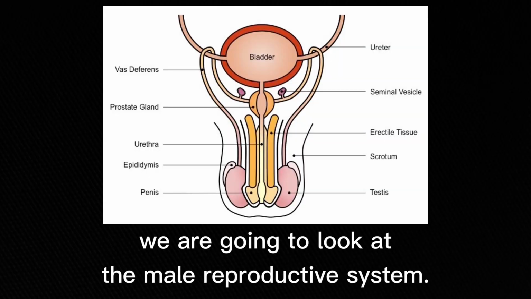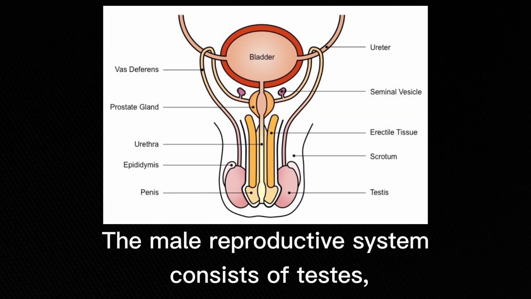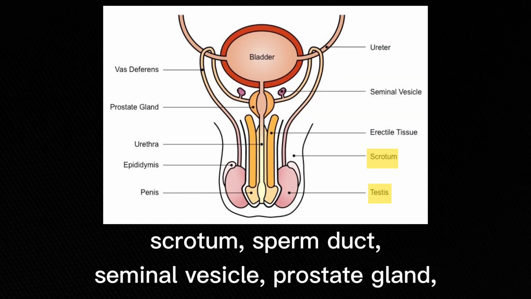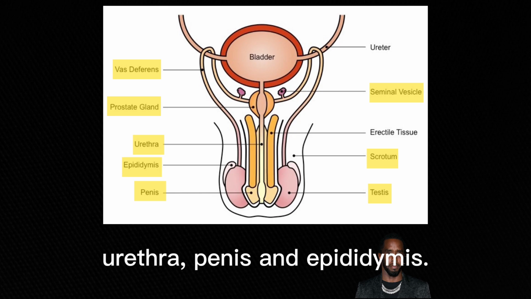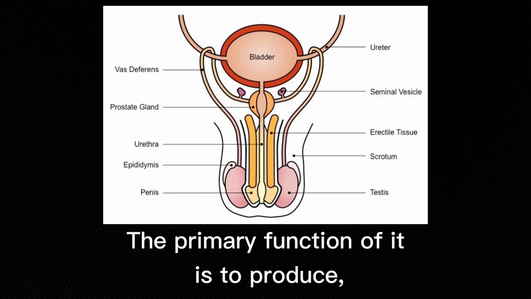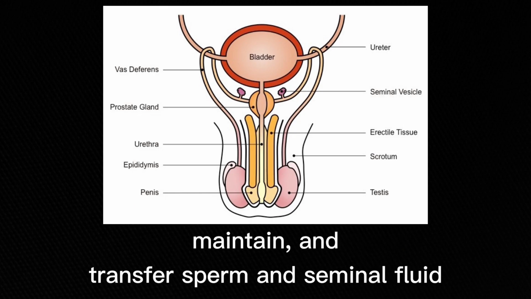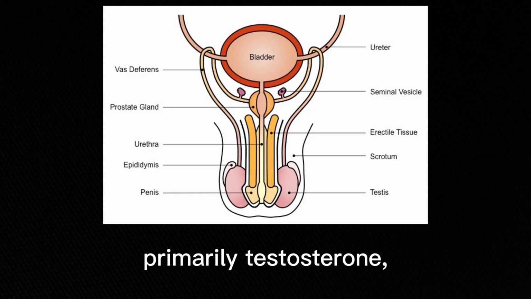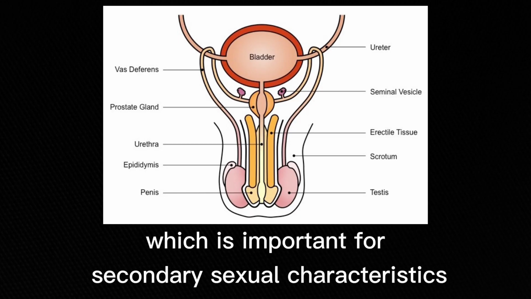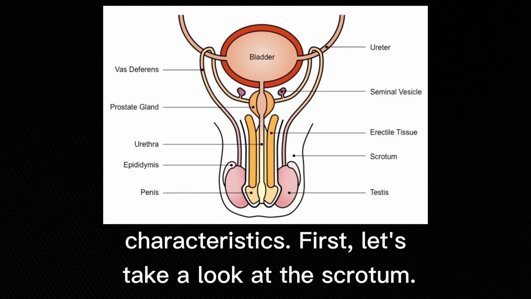Next, we are going to look at the male reproductive system. The male reproductive system consists of testes, scrotum, sperm duct, seminal vesicle, prostate gland, urethra, penis, and epididymis. The primary function of it is to produce, maintain, and transport sperm and seminal fluid, as well as to produce sex hormones, primarily testosterone, which is important for secondary sexual characteristics.